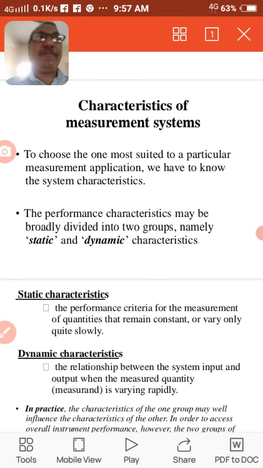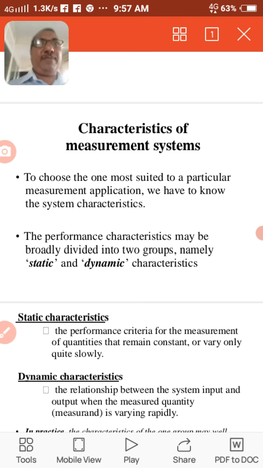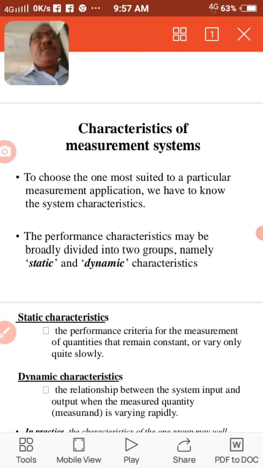For example, we are doing practical in a laboratory and we are giving input to the common emitter amplifier. We are connecting voltmeter and ammeter across output side. We are taking its reading.